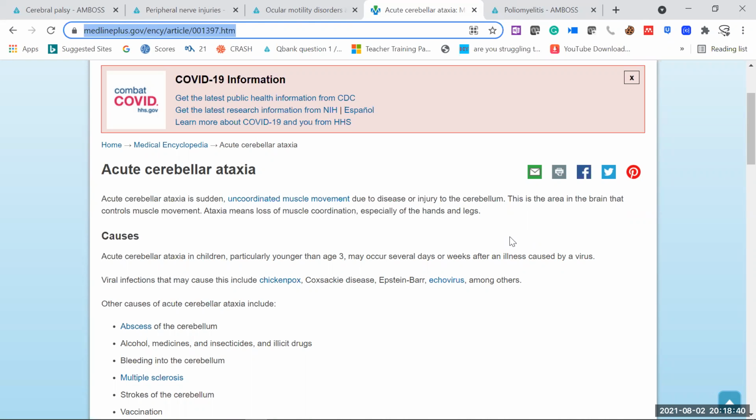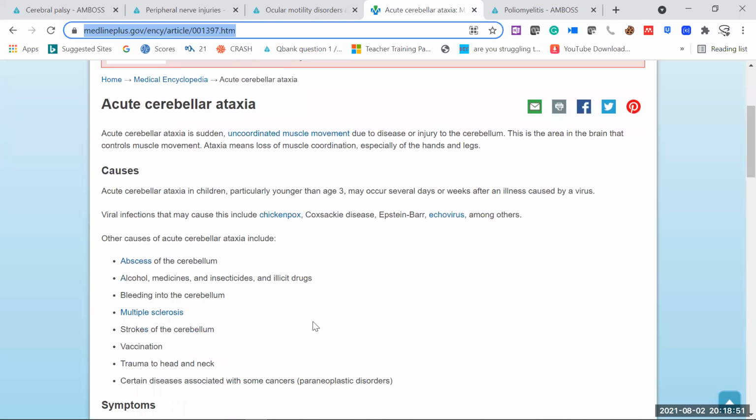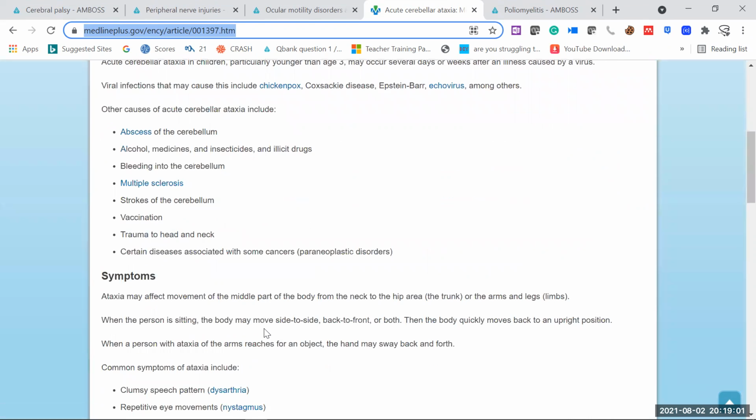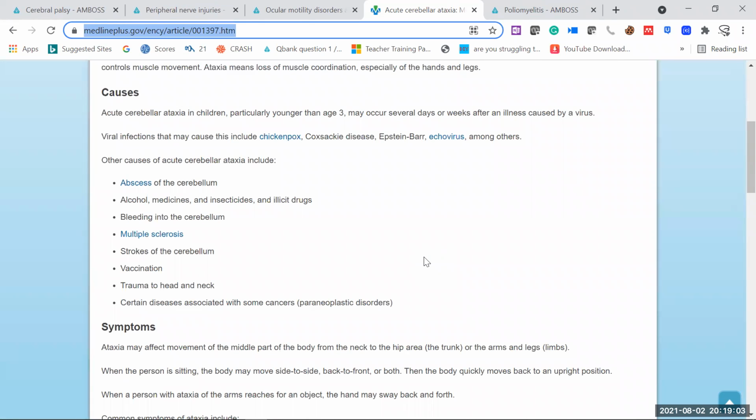Whenever we say acute cerebellar ataxia, it means something goes wrong inside the cerebellum: maybe an injury, an infection, a tumor, an abscess, bleeding, ischemia, stroke, or trauma. Sometimes certain bacterial and viral infections can also involve the cerebellum and lead to ataxia, but that will be for a very short period of time. Once that infection is over, that condition will be over.